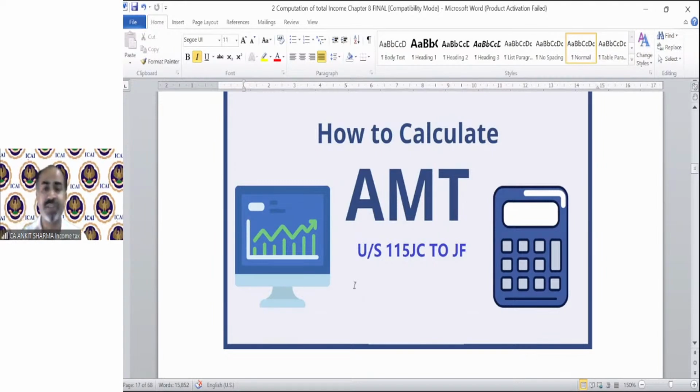Because surcharge will be applicable at least when your income exceeds 50 lakh rupees, and rebate will stop if income exceeds 5 lakh rupees. So surcharge and rebate cannot be applicable in the same question. Either it will be rebate or it will be surcharge. And cess will be calculated after applying the surcharge. Cess is the last concept. You cannot apply cess before surcharge. Okay.